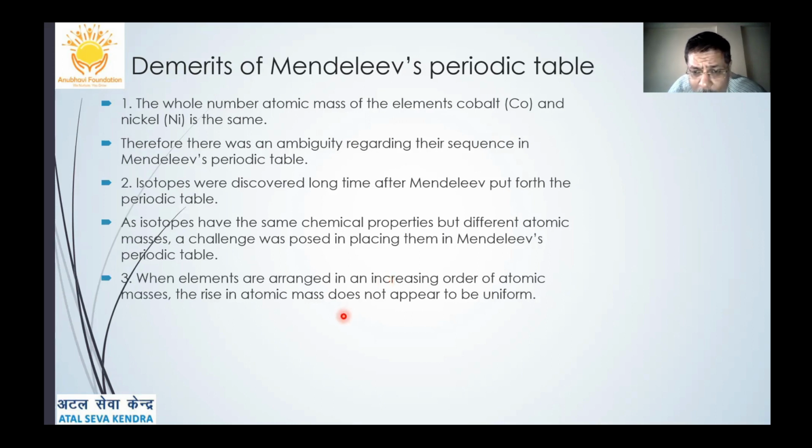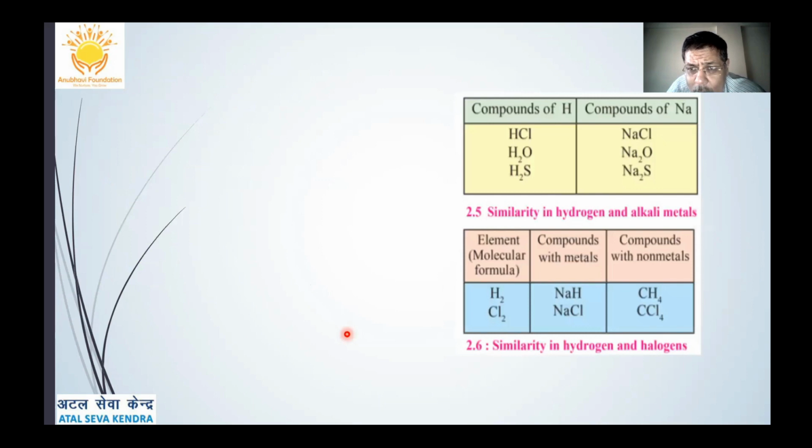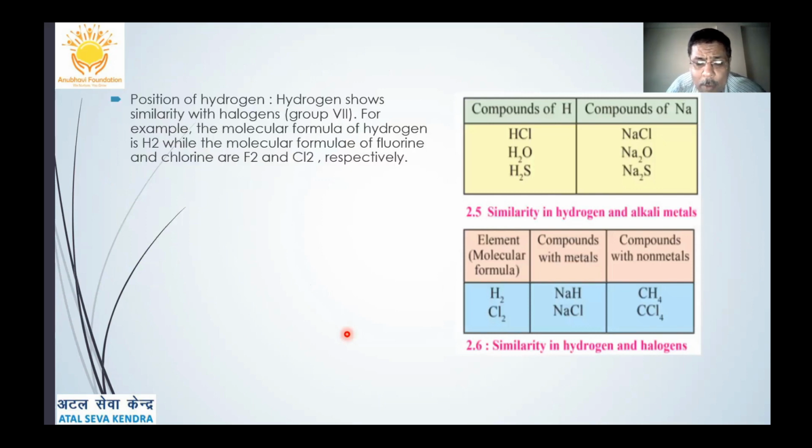Then, when elements were arranged in an increasing order of atomic masses, the rise in atomic mass does not appear to be uniform. It was not possible, therefore, to predict how many elements could be discovered between two heavy elements or other elements. So this was again a problem.